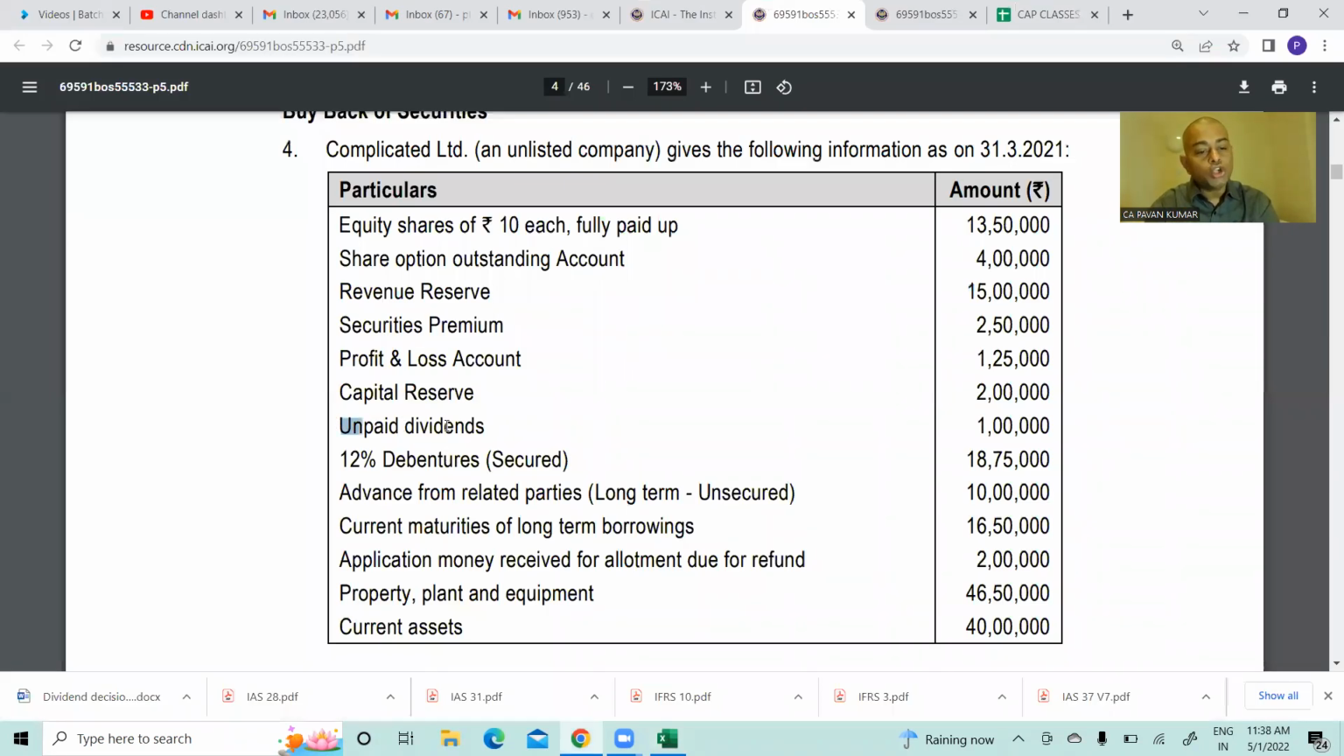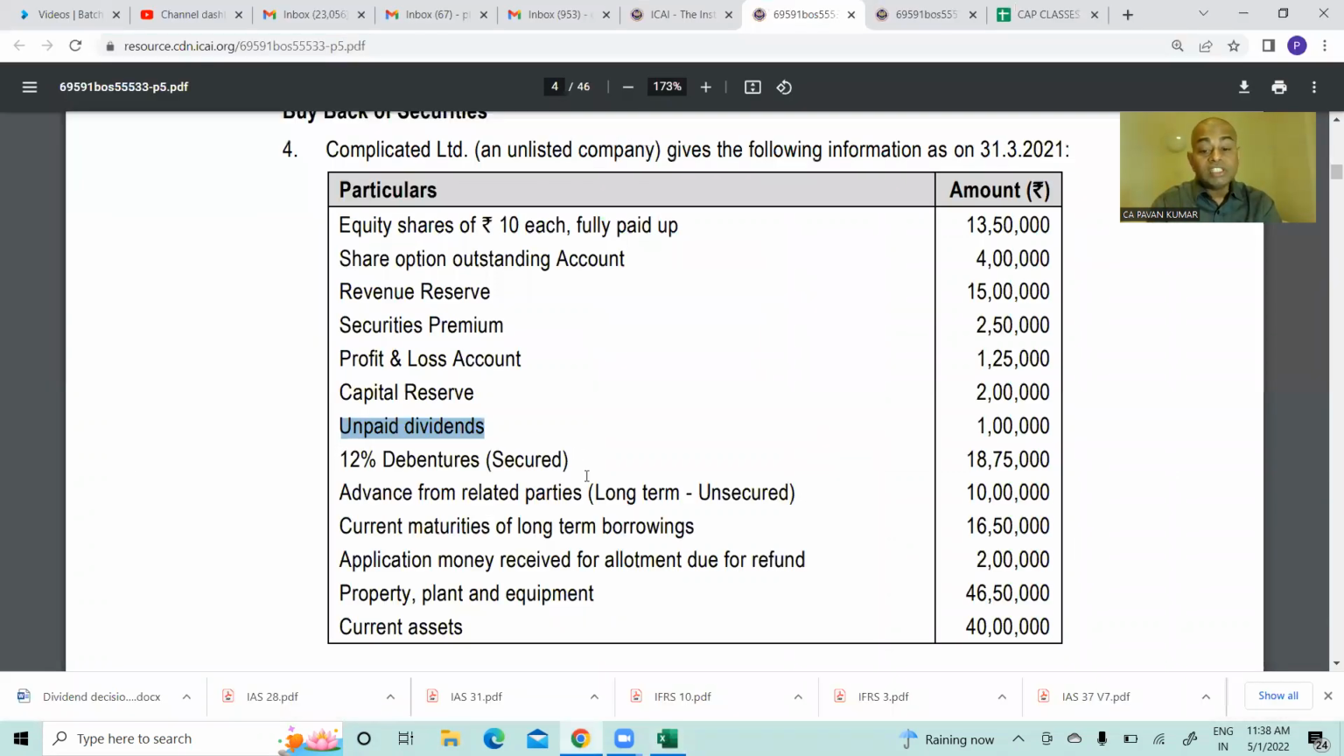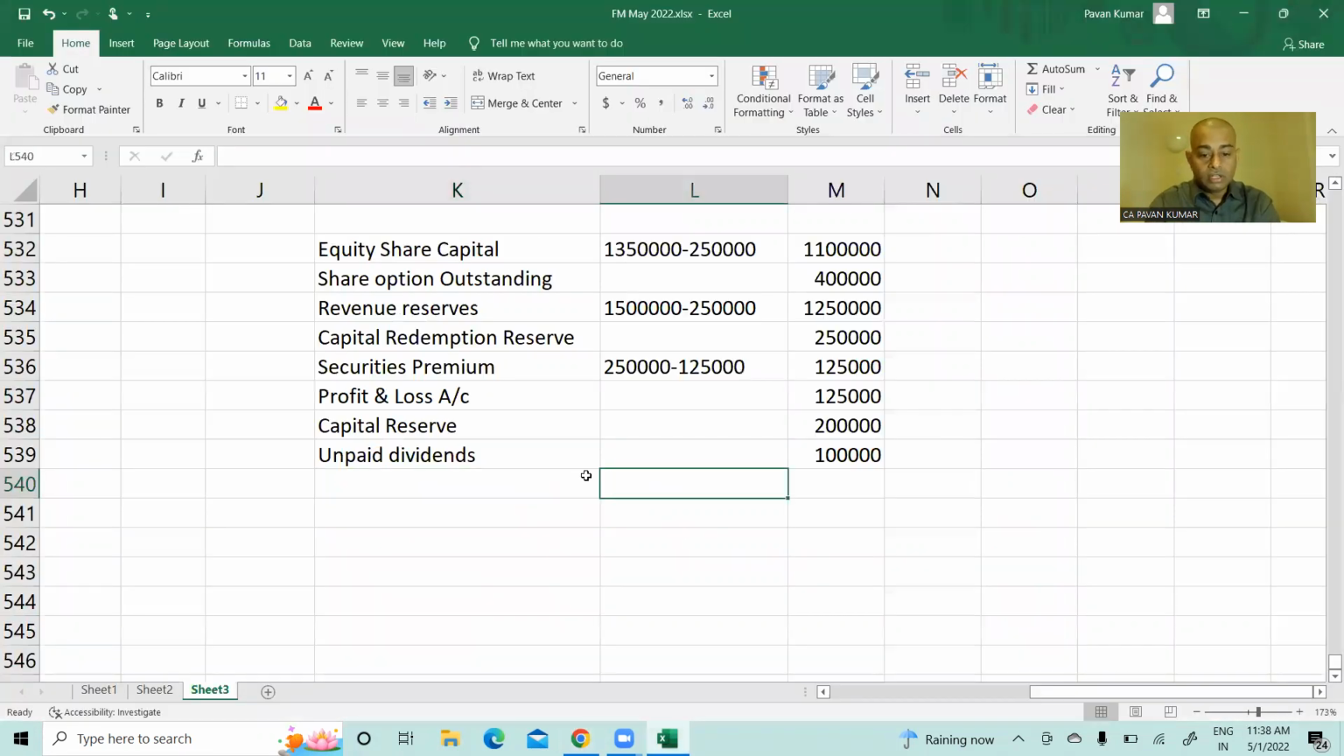Unpaid dividend. Where will you show unpaid dividend, ma'am? I think it should be shown in current liability because unpaid dividend you have to pay immediately. Yes, so in current liability, we'll show unpaid dividend 1 lakh. Then 12% debentures secured. Where will you show? Long-term borrowings, under non-current liabilities. 12% debentures 18,75,000.